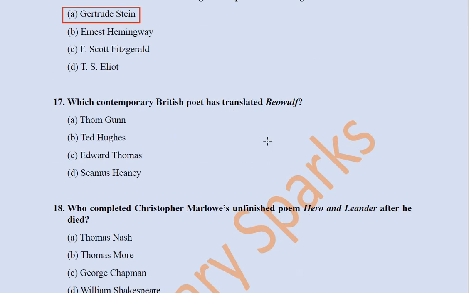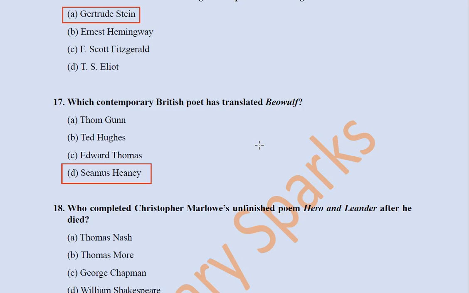Next question, which contemporary British poet has translated Beowulf? Tom Gunn, Ted Hughes, Edward Thomas, Seamus Heaney. It's Seamus Heaney who has translated the Old English poem Beowulf. He translated Beowulf from English to English.